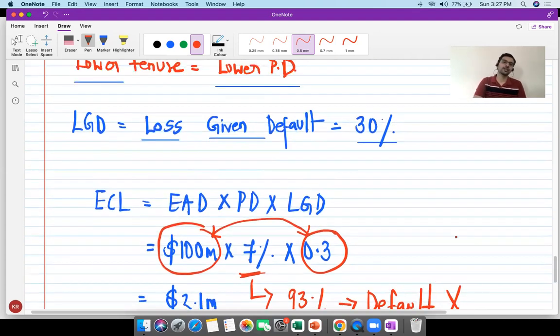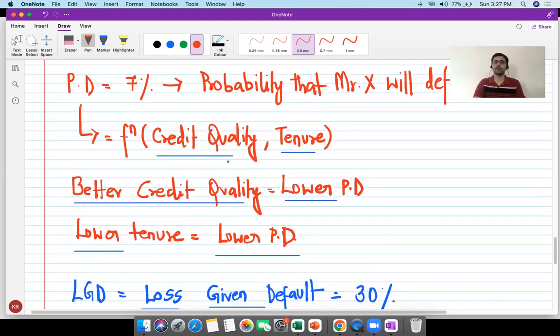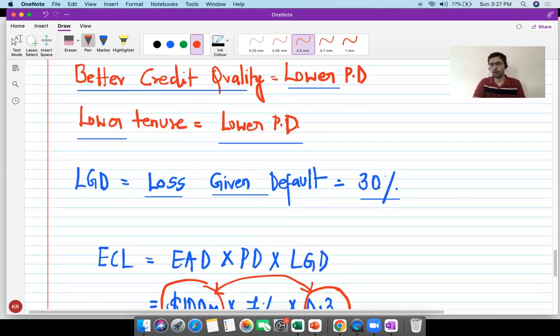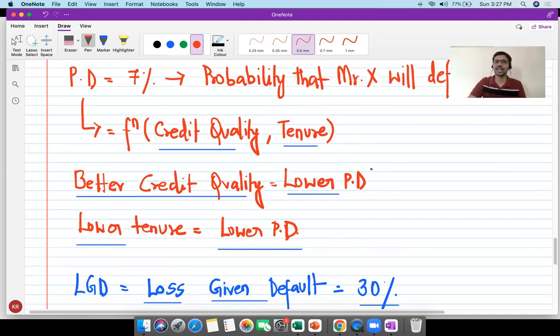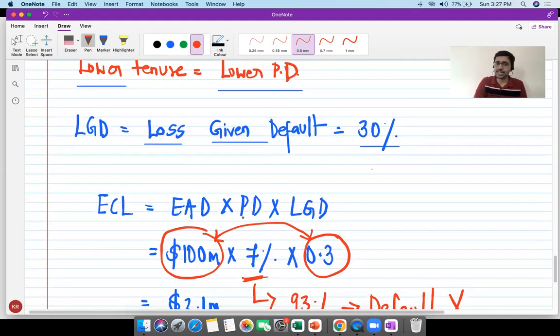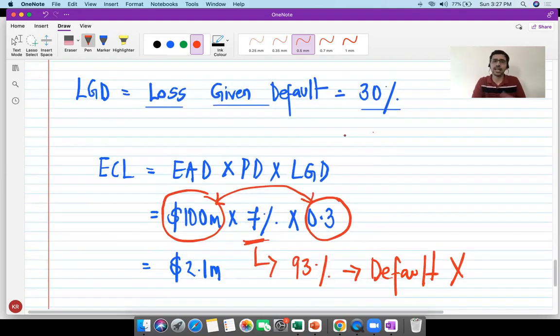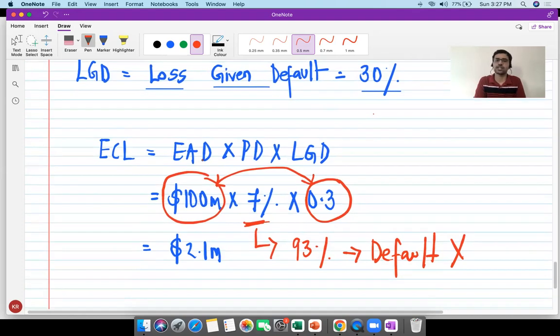Now, like I mentioned earlier, both probability of default and loss given default are not constant. They will keep changing as time passes by. So is your ECL number going to remain constant? The answer is obviously no, right? Over here, your exposure will be $100 million only because I've assumed that the principal is going to be repaid at the end of the 5th year. But if you have a principal repayment in between, your exposure will also change. So as your exposure, PD and LGD keep changing, your ECL will also keep changing.